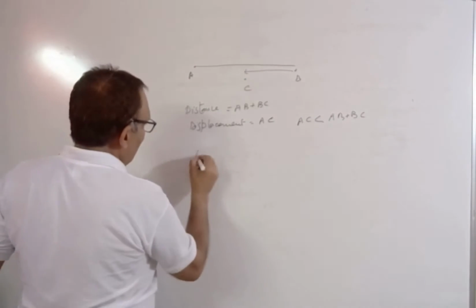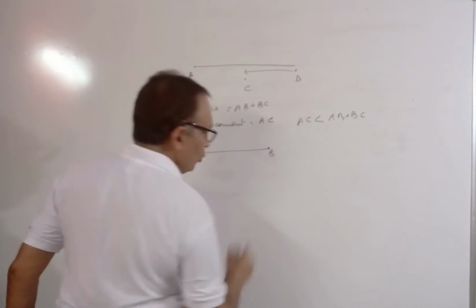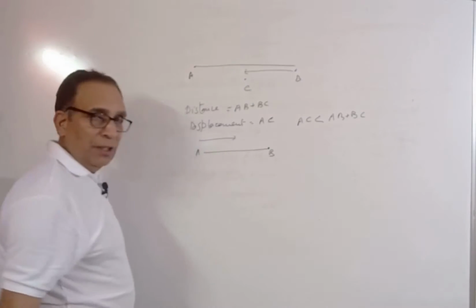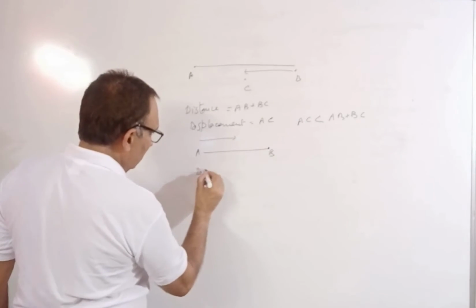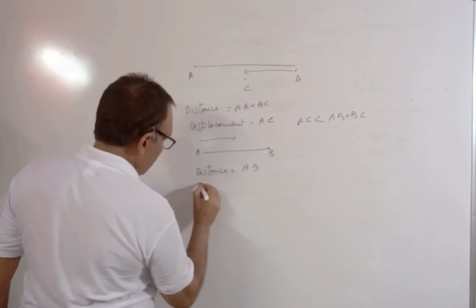Now let us see the other example here itself. Let me say that the person is moving from A to B and is stopping there itself. The whole distance is covered in one direction. So distance is what? AB, and displacement is what?